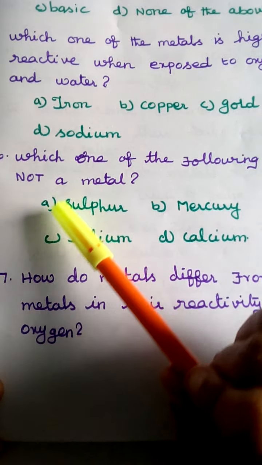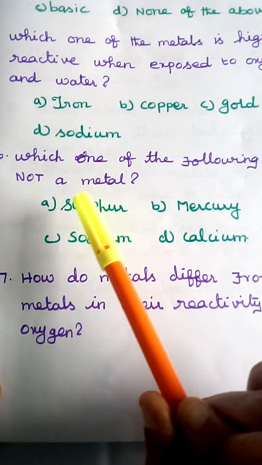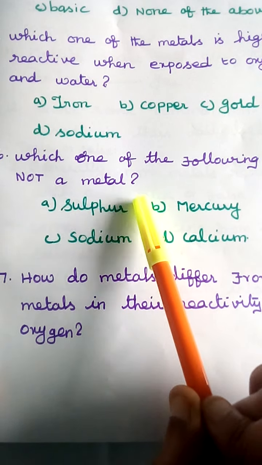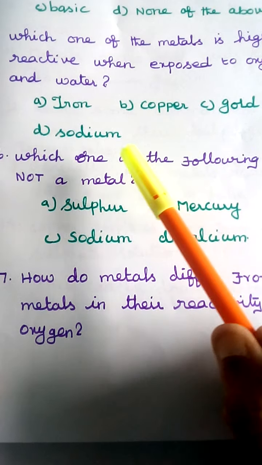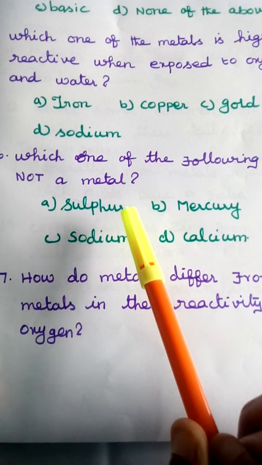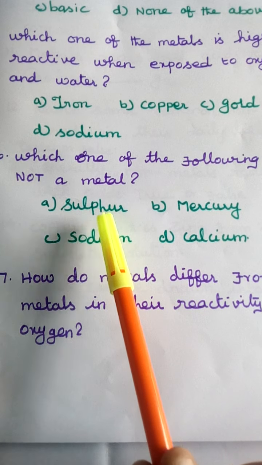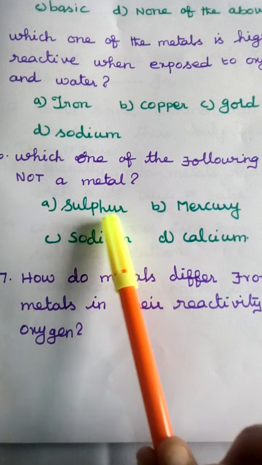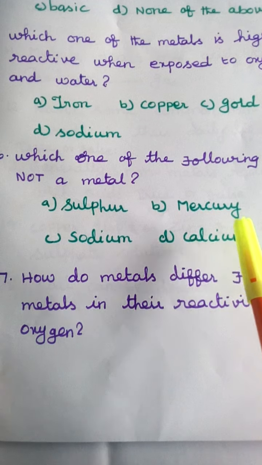Next, sixth one, which one of the following is not a metal? This one is not a metal, and that one is not a metal either. So which one is the metal? They are asking which one is not a metal. The 4 options are sulfur, mercury, sodium and calcium.